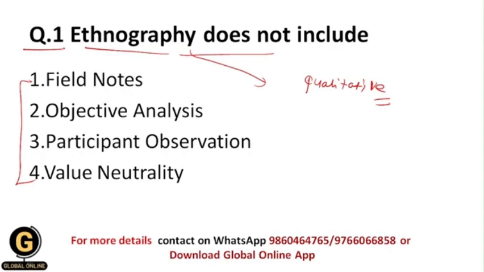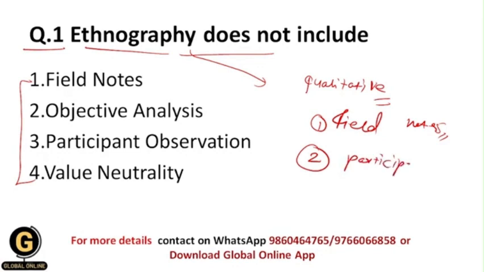And that's why in ethnography we use some methods for data collection. For example, we use field notes to collect data regarding a specific field or specific culture or society. Then the second one is the participant observation method.